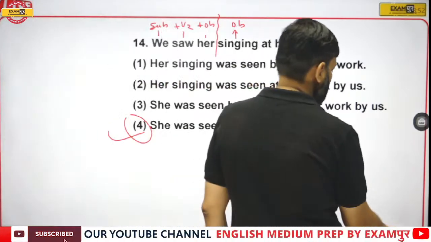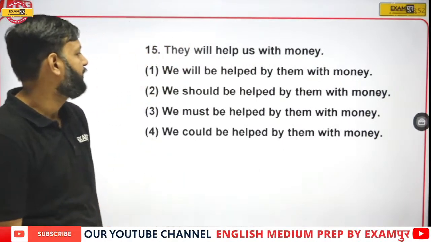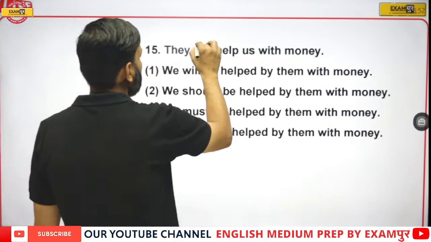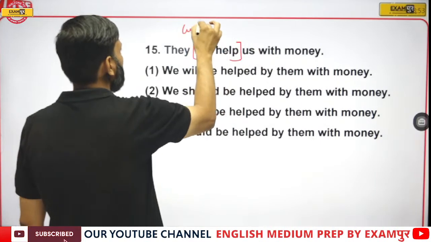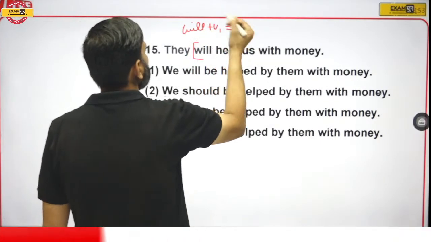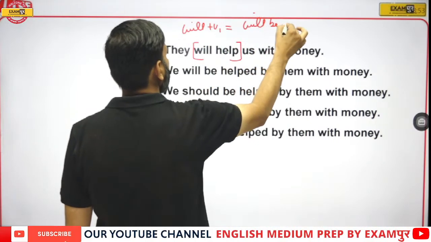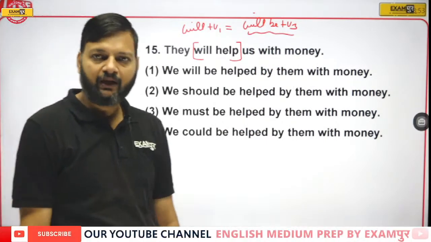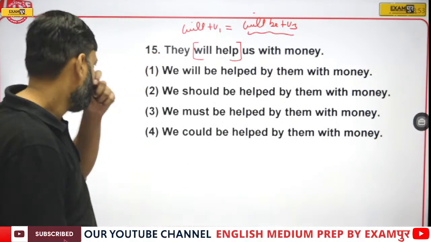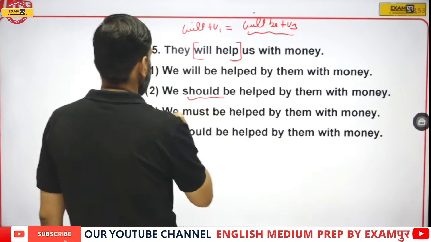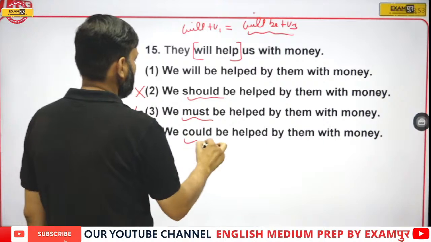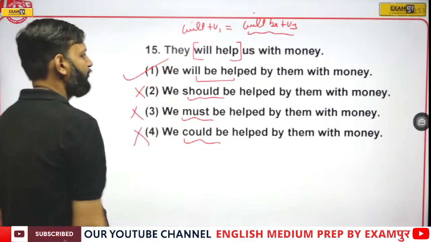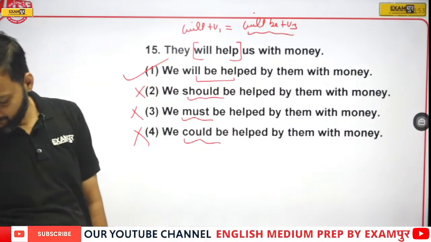Let's see the next question. Question number 15. They will help us with money. Here we have will plus V1. Will plus V1 in passive becomes will be plus third form. Here should cannot be the case, must cannot be the case, could cannot be the case. Only one option has will be plus third form. So option number 1 is the right answer.